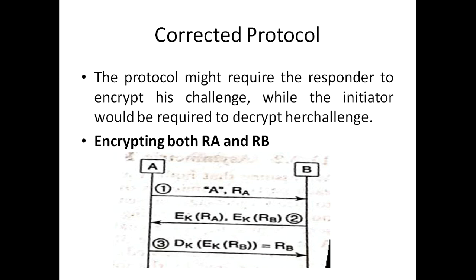This is the corrected protocol. The protocol might require the responder to encrypt his challenge while the initiator would be required to decrypt her challenge. That is the main case. So when A sends the identity and a challenge, then B has to send his own challenge in encrypted form instead of in clear format.